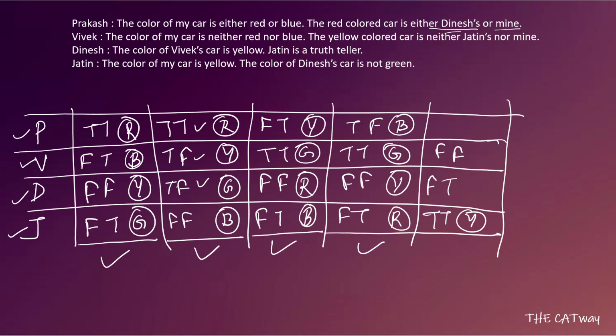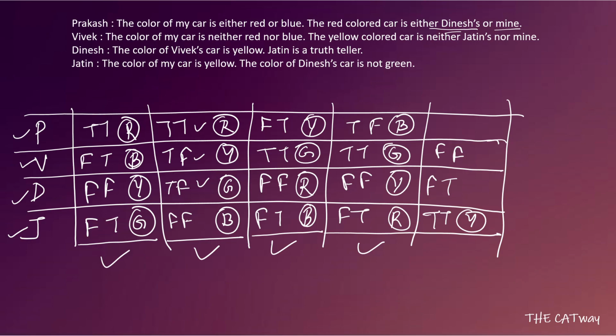We know that. So the color of Vivek's car is yellow, and that is a false statement. We know that. So Vivek cannot get a yellow colored car. Let's see what else he can't get. Okay, let's talk about Prakash.